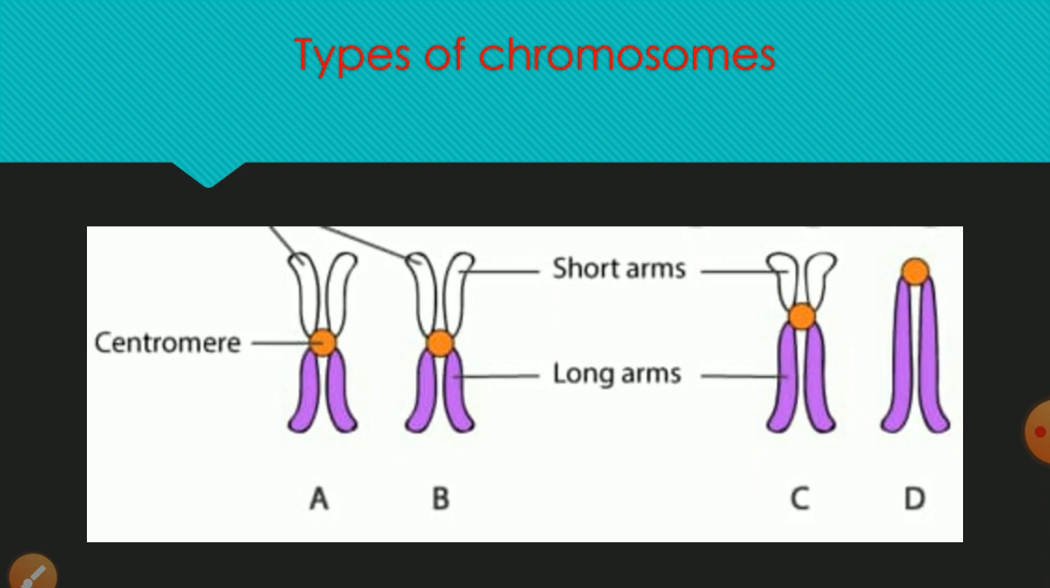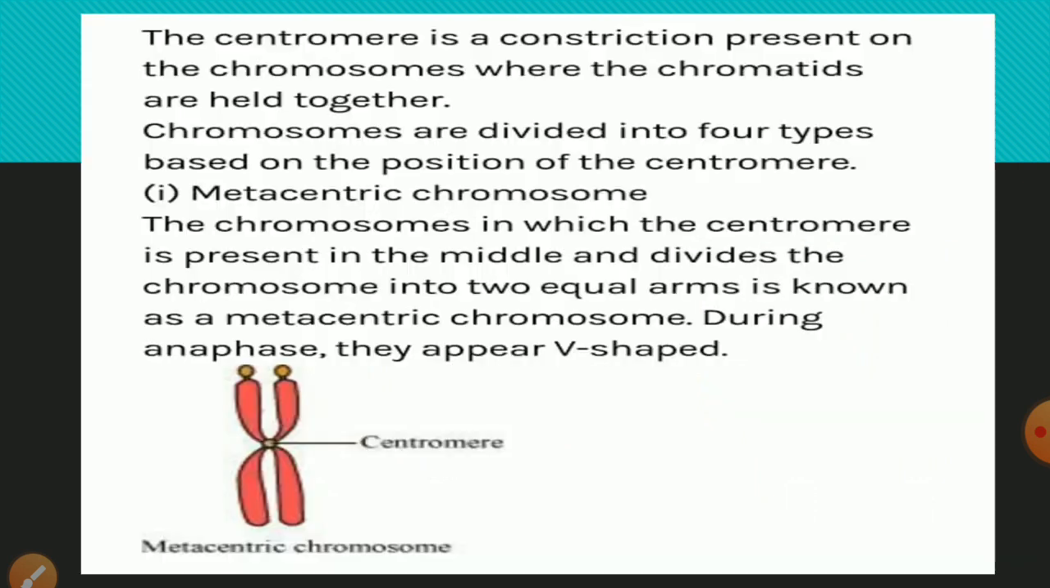Now about types of chromosomes. Chromosomes are helpful in sending hereditary characteristics to the next generation. They help in cell division. Basically 4 types of chromosomes are there. They are called metacentric, submetacentric, acrocentric, and telocentric. The type of chromosome depends upon the centromere. What is a centromere? The centromere is a constriction present on the chromosome where the chromatids are held together. Chromatids are the arms of the chromosome.